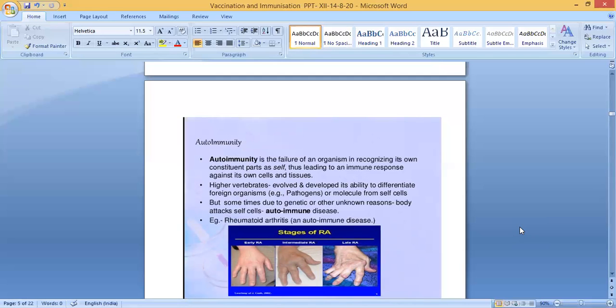Clear? Example, rheumatoid arthritis. It is an autoimmune disease. You can see here the stages of rheumatoid arthritis: early rheumatoid, intermediate rheumatoid, and late rheumatoid. You can see in the pictures how the hand or fingers look. So it is an autoimmune disease. What are the reasons? Due to some genetic or other unknown reasons, the body attacks self cells. Okay, so that is called autoimmune disease.